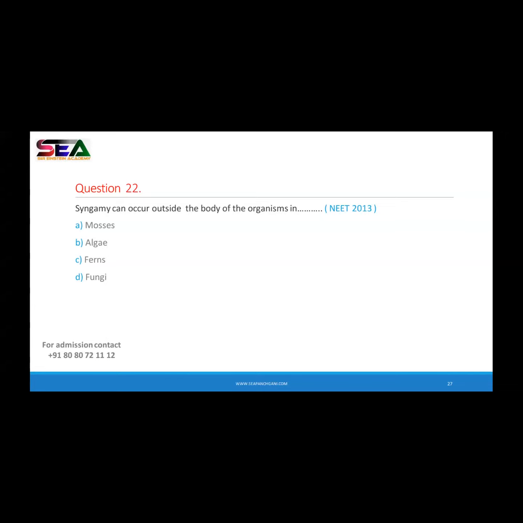Okay, so let me tell you what is the syngamy first. Syngamy is the complete and permanent fusion of male and female gamete. So what is syngamy? The fusion of male and female gamete to give the zygote is said to be a syngamy. Okay, so syngamy can occur outside the body of organism. So which organism is it in which the syngamy occurs outside the body?